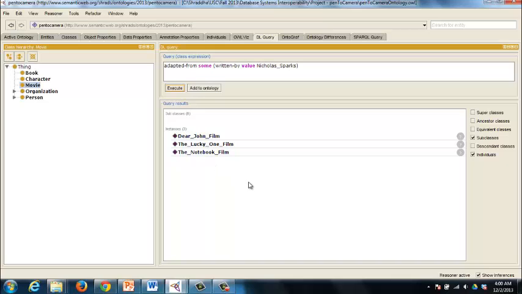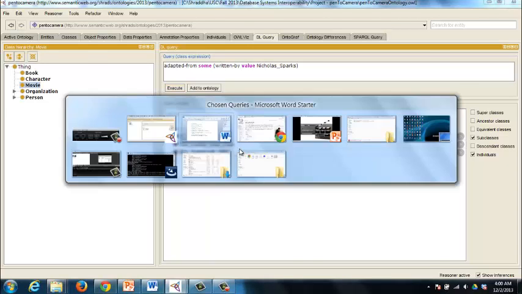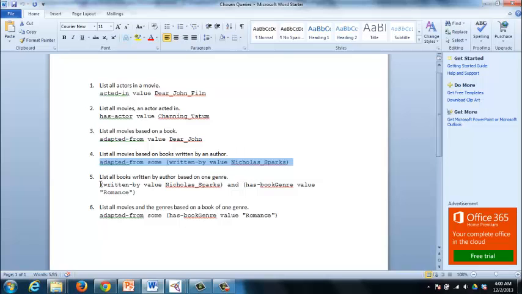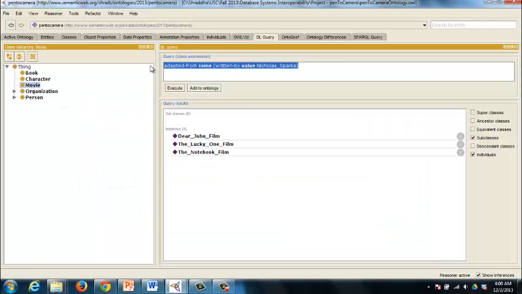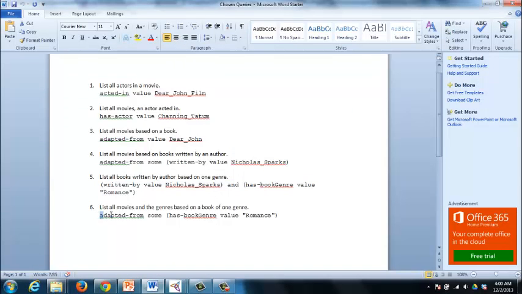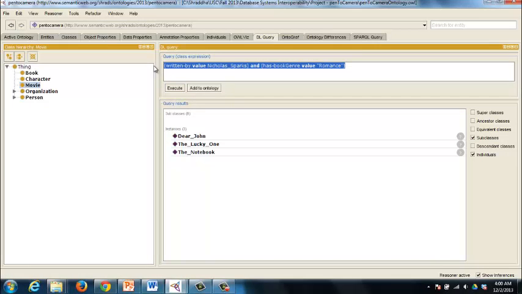There were 3 movies made, of the data that is present in this ontology, that were based on 3 different books written by Nicholas Sparks. Then all books written by an author that were based on the genre romance. So these are books written by Nicholas Sparks which are of the genre romance. Movies based on books of the genre romance. This is a more generalized way of looking at it, and here are all the movies that are based on the books of genre romance.